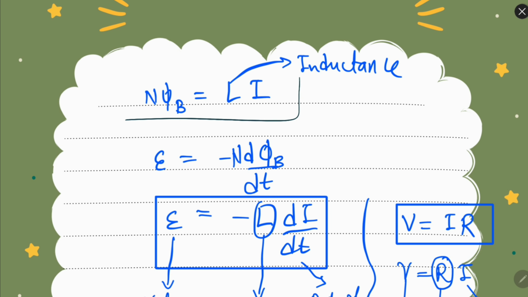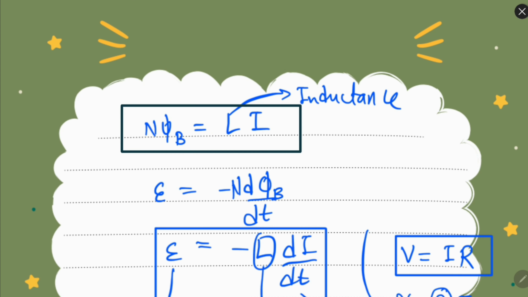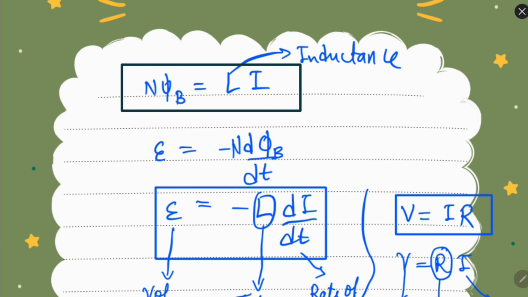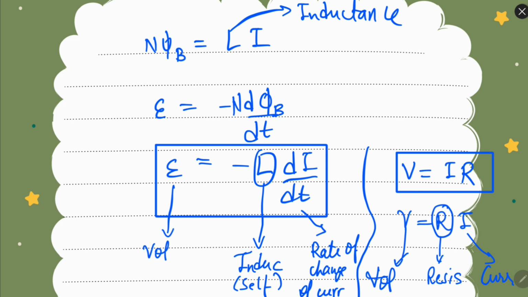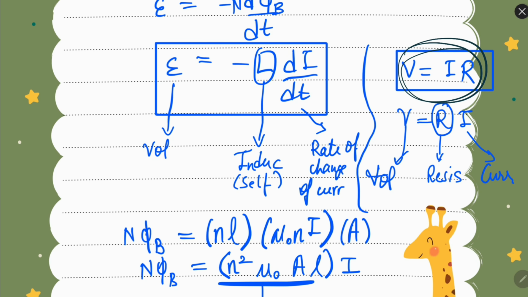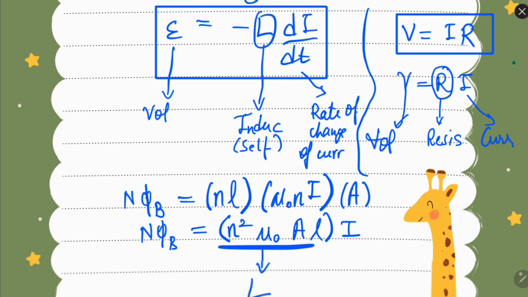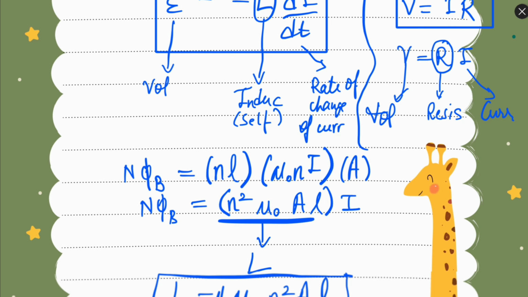So ultimately this N phi B is L into I, and this complete term L is called self inductance. We know that EMF is minus N d phi by dt, so N phi B can be replaced by L i, so EMF is minus L di by dt. Just like in resistance we have V equal to IR, here we have V equal to minus L di by dt. So the inductance opposes the change in the current. The more the change in the current, the more the opposition.